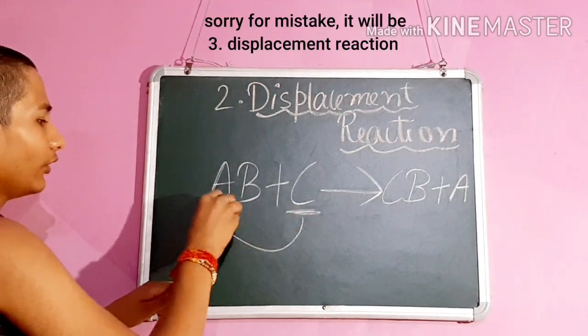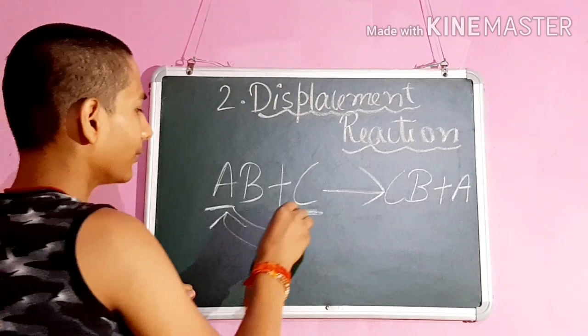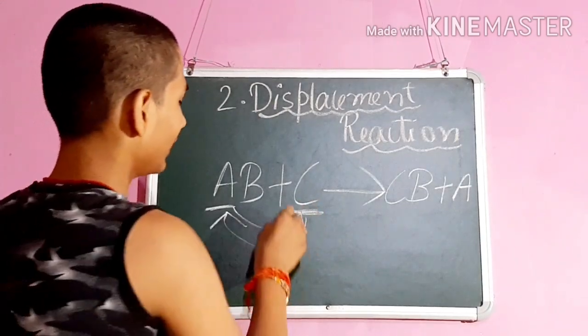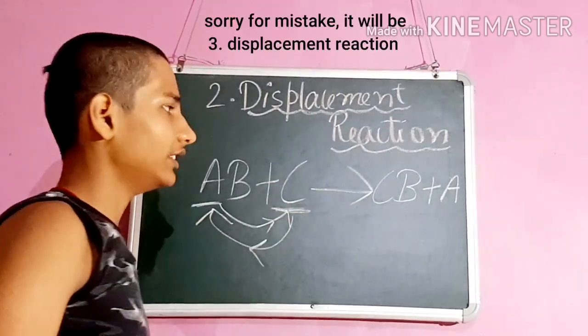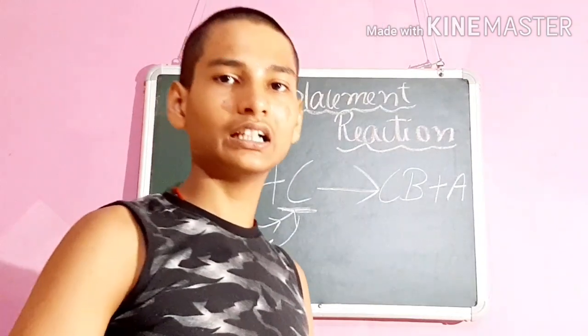C comes in the place of A and A comes to the place of C. This is known as displacement reaction.